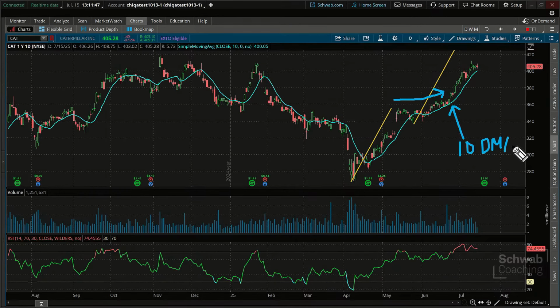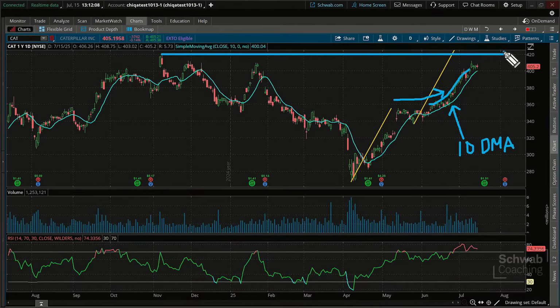And it's very simple, but it can be very powerful. A lot of times the most simple indicators out there can be the most powerful. And that's just sticking with the trend, just sticking with it. That was fairly easy to do. And we just let it ride. Now we're waiting for maybe an exit up here, 420. Yeah, we did get above 400, which is a big resistance level, but very interesting.